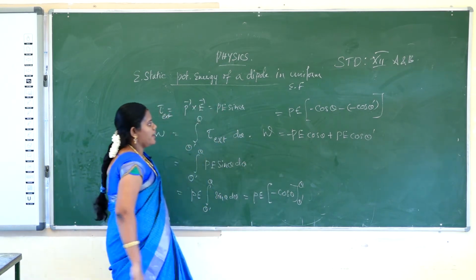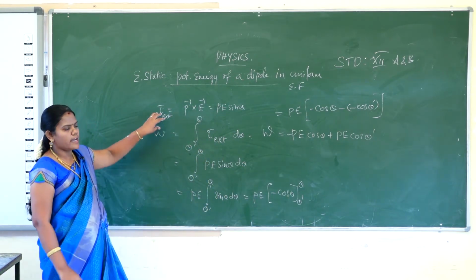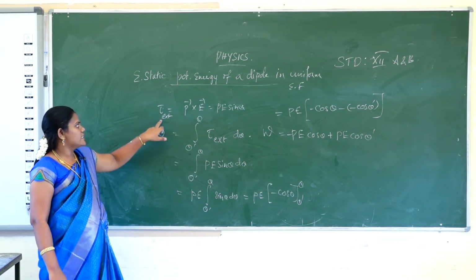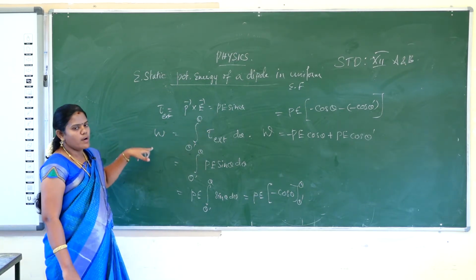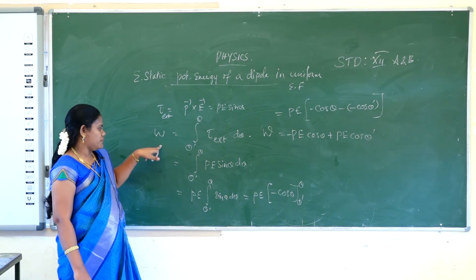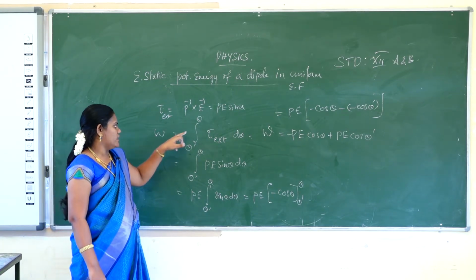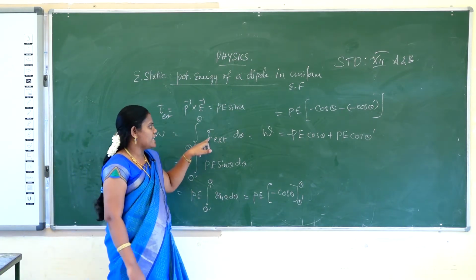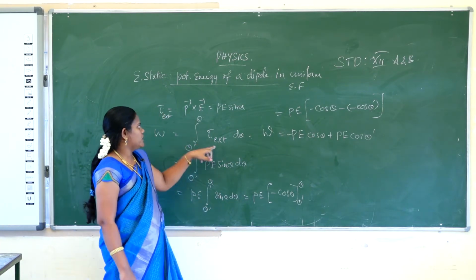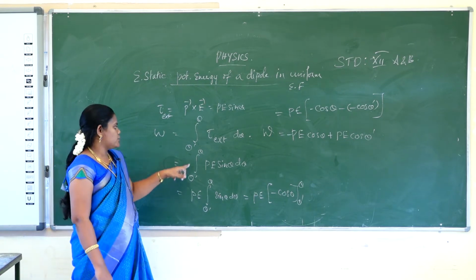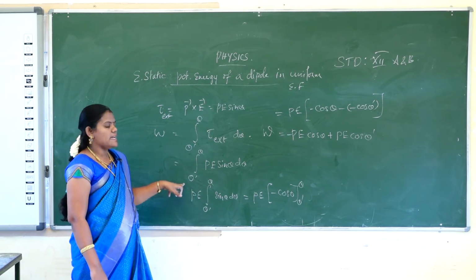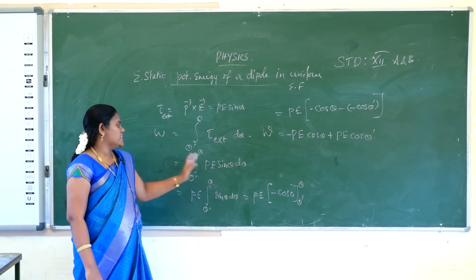How will you calculate that? First we consider the torque experienced by the dipole. External torque is equal to B cross E, that is B E sin theta. So work done is needed to calculate that. W is equal to integral of theta dash to theta of torque external into d theta. Substitute the external torque value, that is P E sin theta d theta. The limit is theta dash to theta, and theta dash is a reference point.